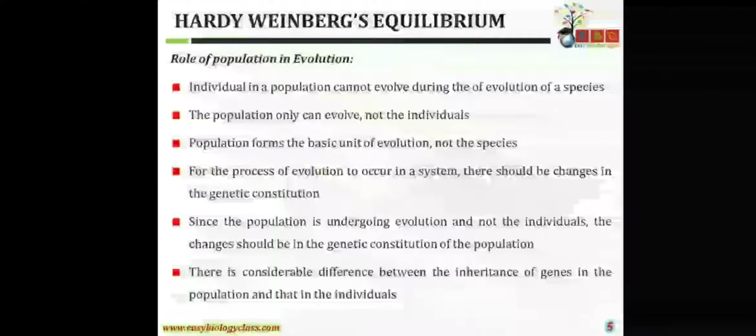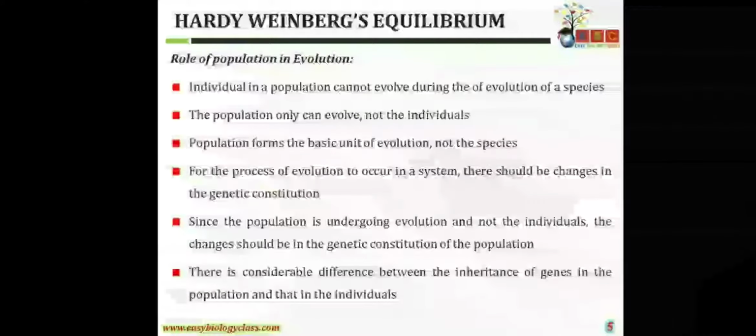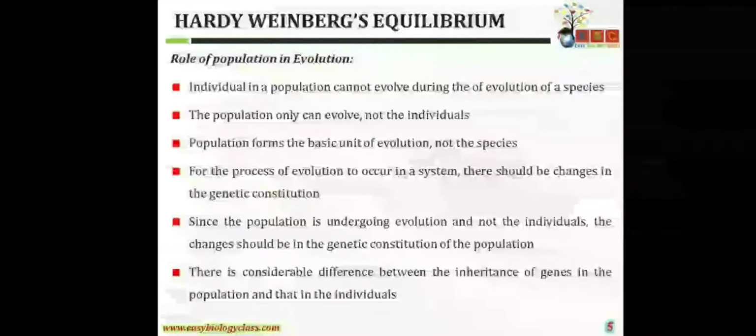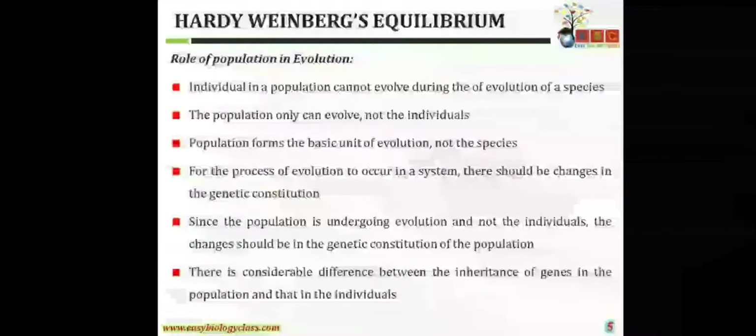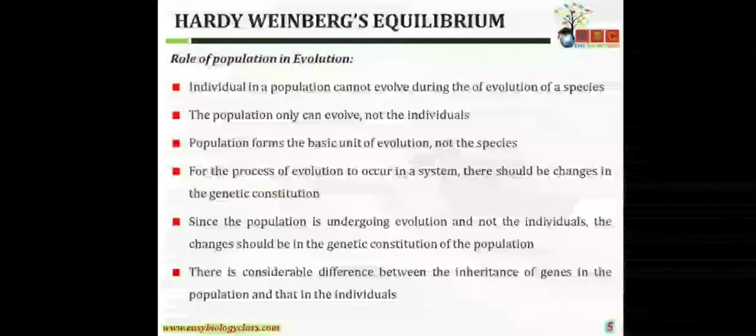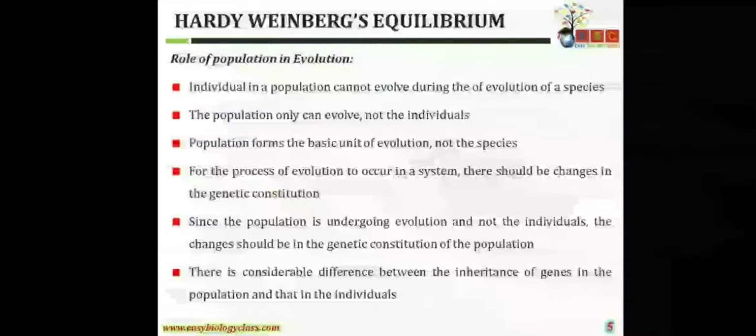Now, role of population in evolution. Individuals in a population cannot evolve during the evolution of species; only the population can evolve, not the individual. Let me take an example, but first I will just read these points. Population forms the basic unit of evolution, not the species. For the process of evolution to occur in a system, there should be changes in the genetic constitution. That is exactly what I'm going to talk about.